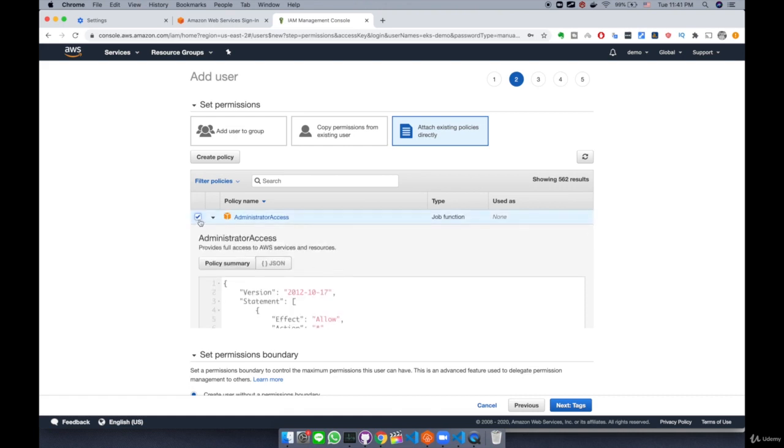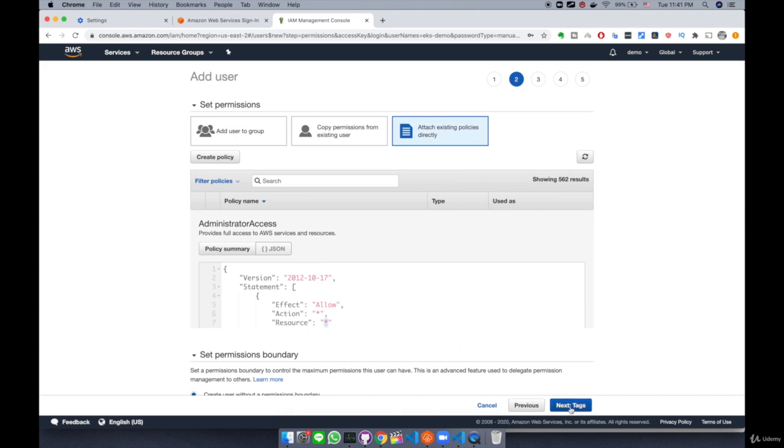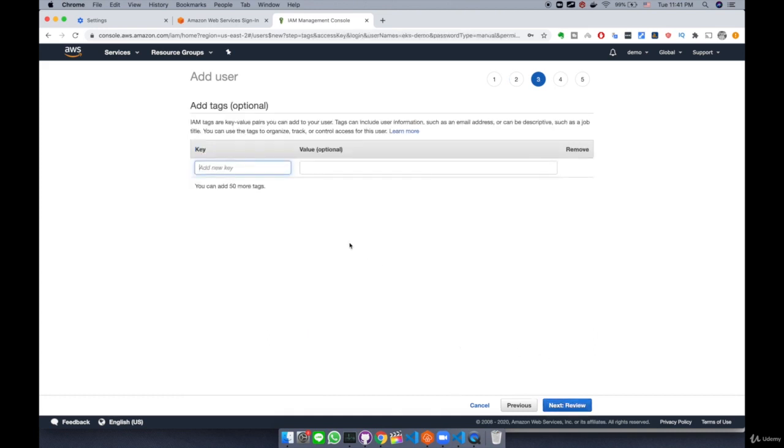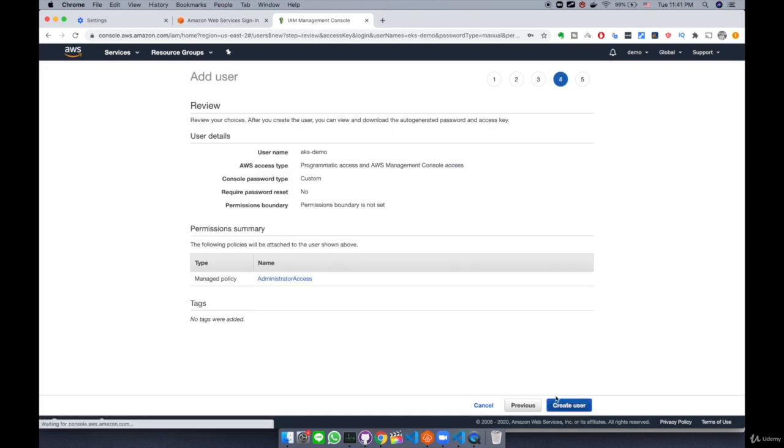So in production though, you shouldn't be giving administrator access to a random AWS IAM user, but for demo purposes, I'm going to just select AdministratorAccess. And after that, click the Next: Tags button at the bottom right. And for tags, I'm going to omit this and then click Next: Review.